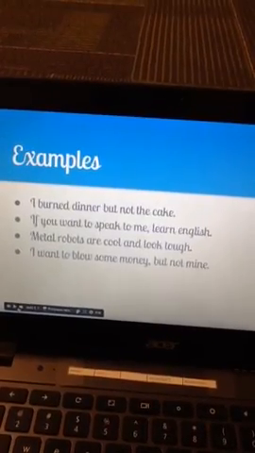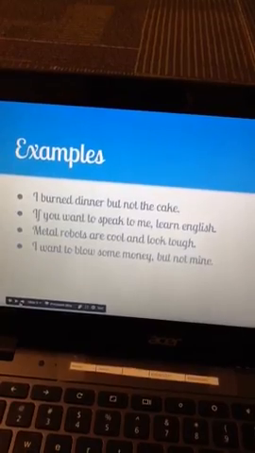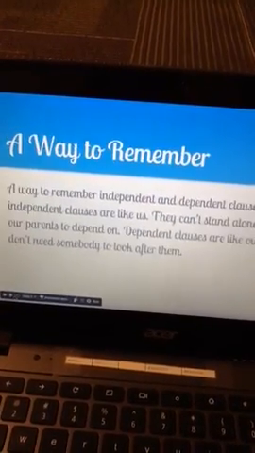Examples. I burn dinner, but not the cake. If you want to speak to me, learn English. Metal robots are cool and look tough. I want to blow some money, but not mine.